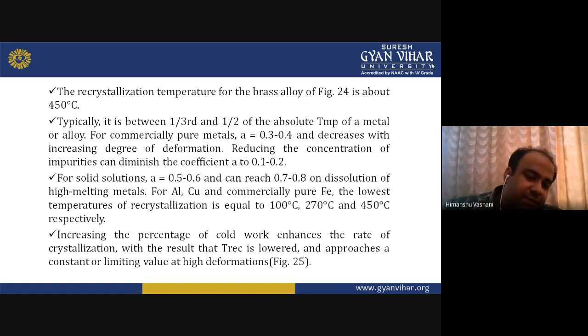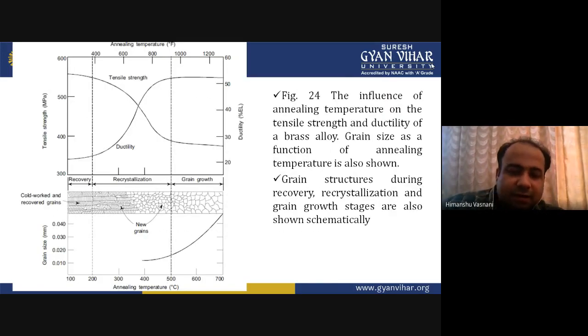Increasing the percentage of cold work enhances the rate of recrystallization, with the result that the temperature of recrystallization is lower and approaches a constant or limiting value at high deformation. It's a simple diagram showing the varying temperatures, the grain size and the tensile strength. On the left-hand side you can see where new grains are formed and how recovery takes place at the start, then recrystallization, and then grain growth takes place. The grain size is shown in millimeters.